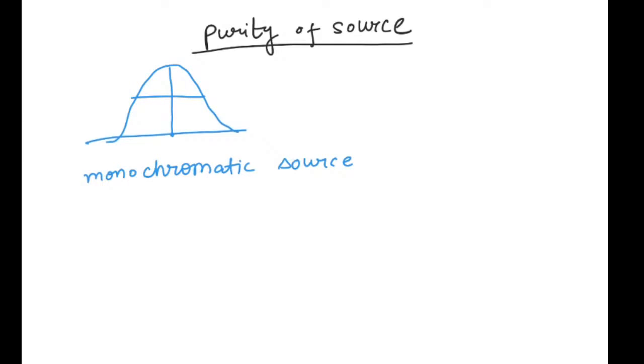Then if I take another example, so this is krypton source. The second one, if I take example of a diode laser which is having little less spectral width as compared, then your width will become narrow.